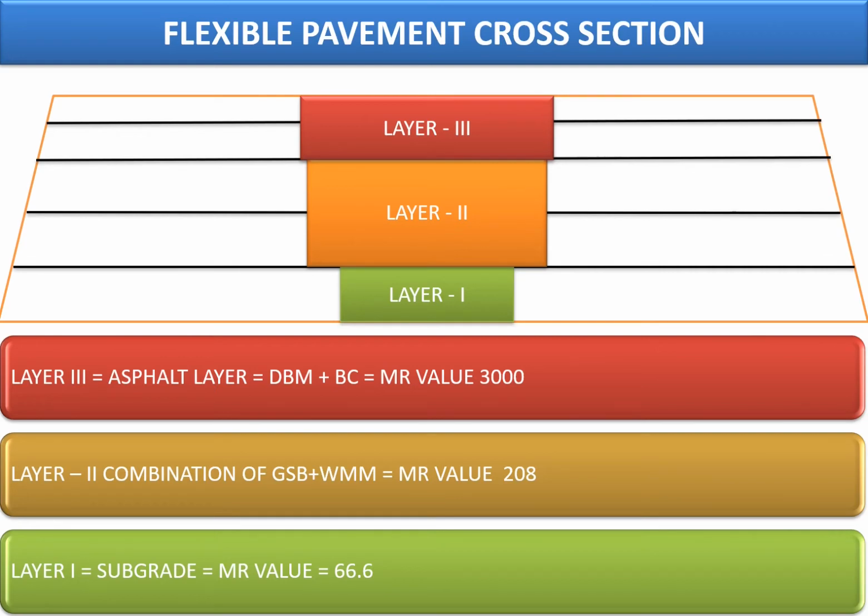When we design the road, we normally try to keep the MR value of the asphaltic layer a little high, because depending upon the MR value considered, the thickness can be changed and optimized,